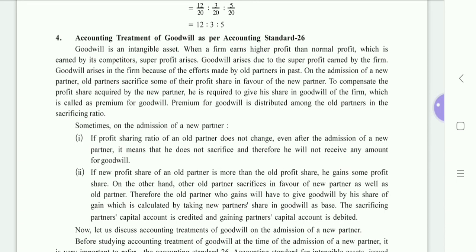In previous videos I have explained how to solve a long sum which consists of writing journal entries, preparing ledger accounts and balancing the same.